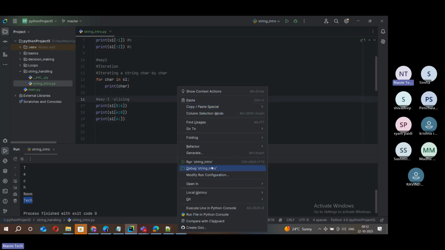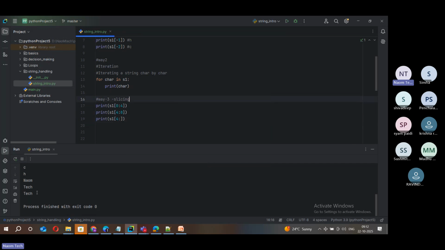Okay, let's run this now. You see the same output in the last two outputs, tech and tech. This makes our life much easier, right? Next one after that. Even here, when you start from the beginning to the middle of something, there is another secret. What is that?